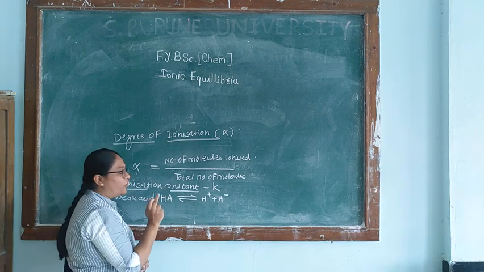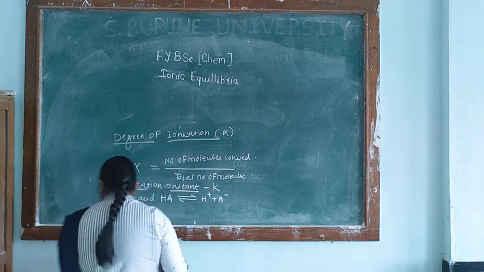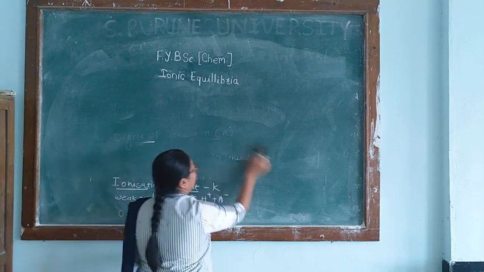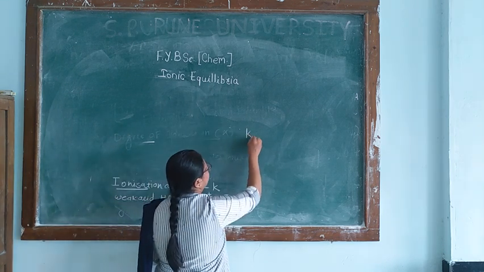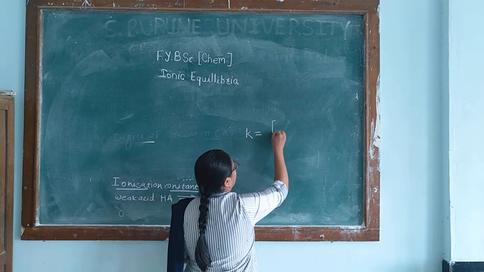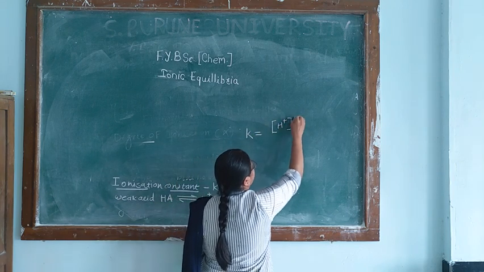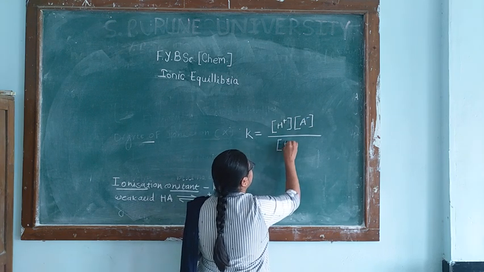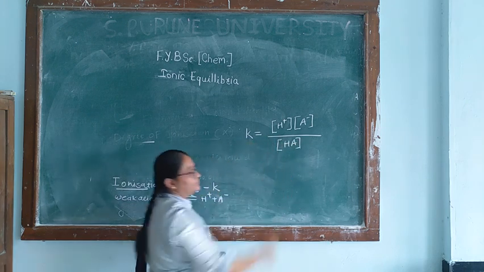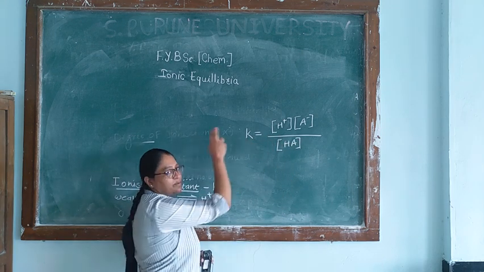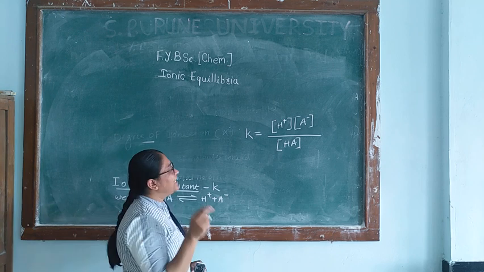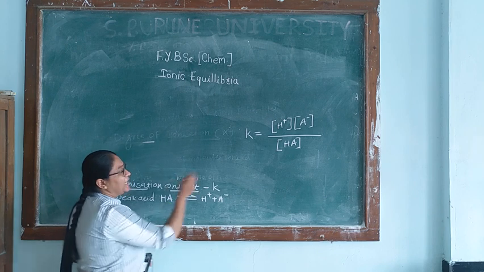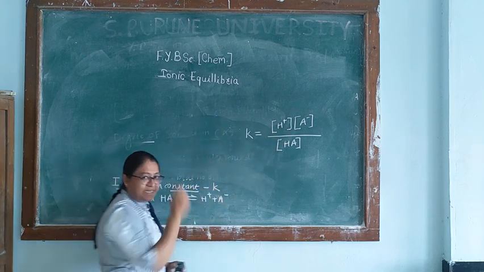So, by applying the law of equilibrium to this reaction, we can write K is equal to the product of the concentrations of the cation and anion divided by the concentration of the unionized form. So this is the equilibrium constant, and we know that at equilibrium the concentrations of the ionized form and unionized form remain constant.